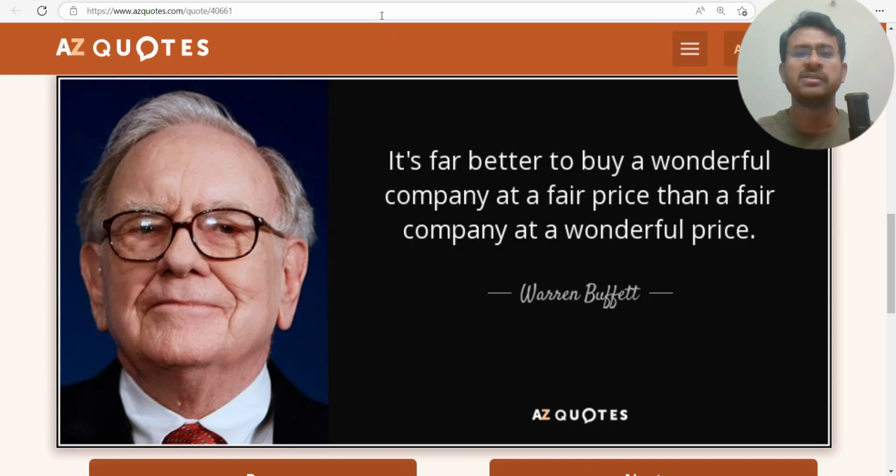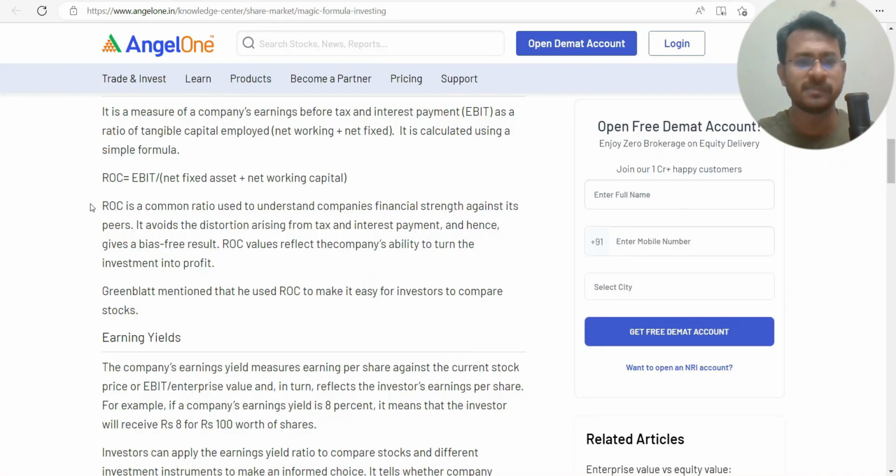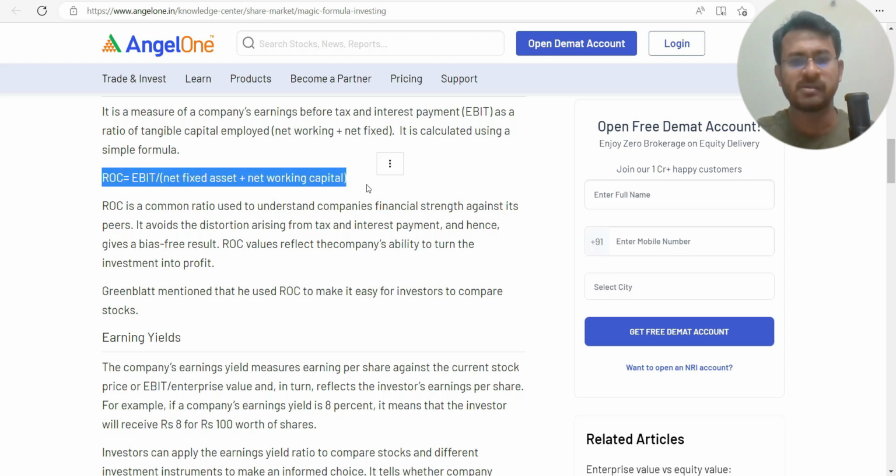What is earning yield? So let us try to understand what is earning yield. As I said, there are two parameters. You have to figure out what is your wonderful company and what is the fair price for that, right? So we have the ROIC, which is return on invested capital. This is the metric that will give us the measure for a wonderful company. And for fair price, if the earning yield is more, that means the company is cheaper. So the higher the earning yield, the fairer the price is, right?